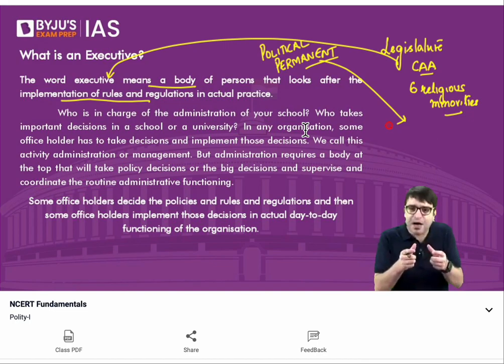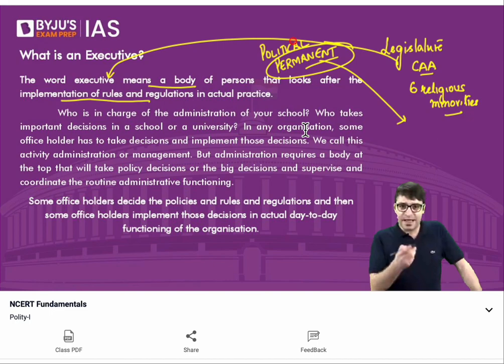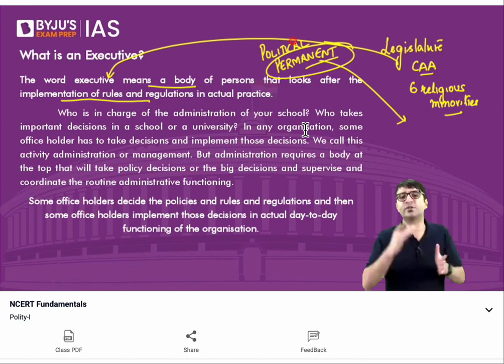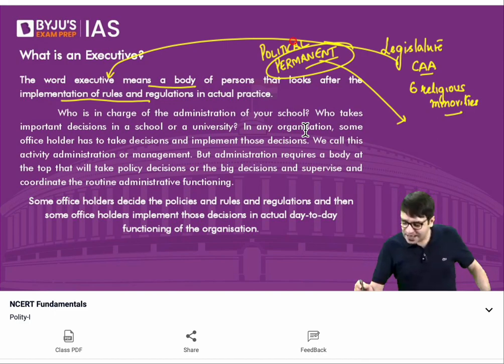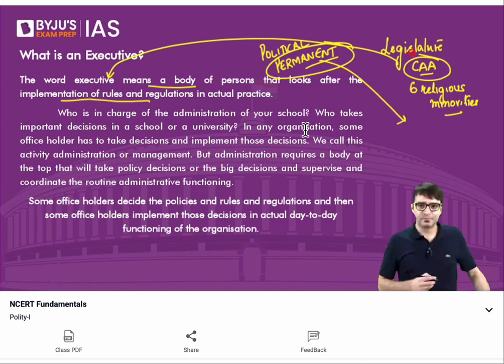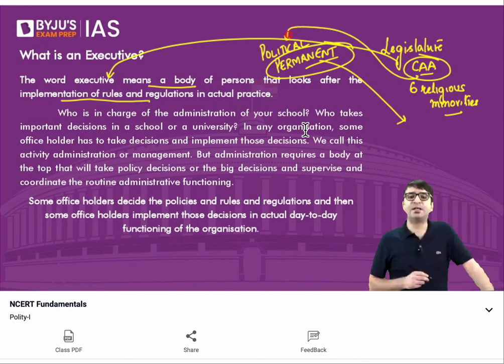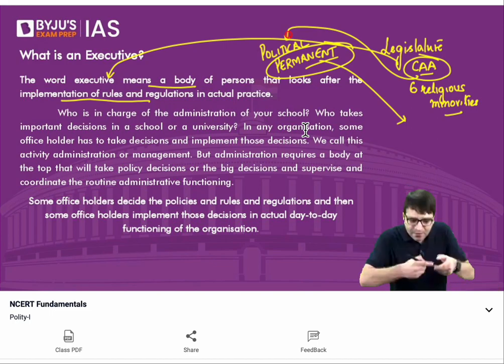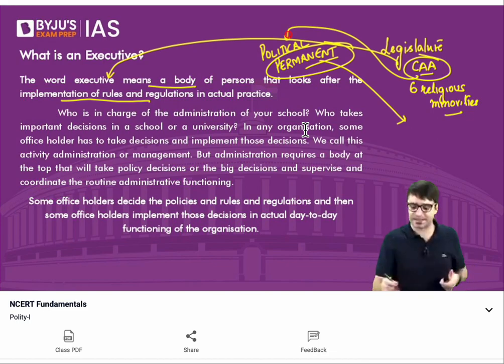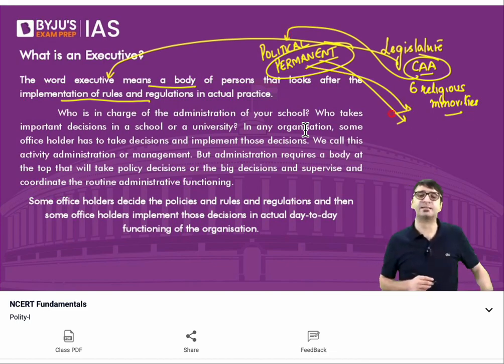And if you become part of these services, you are part of the permanent executive. And it is this permanent executive which is basically responsible for day-to-day administration. So when CAA was passed, to implement CAA, we will have the political executive making rules. And these rules will then be effectively implemented on the ground, on a day-to-day basis, by this permanent executive.